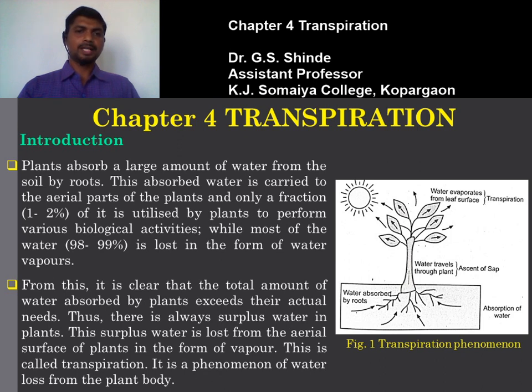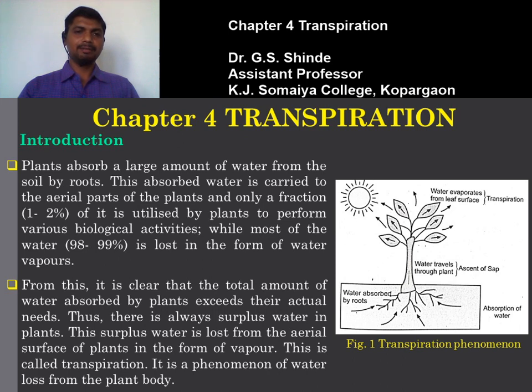Of the amount of water absorbed by the plant, 98 to 99% is lost to the outer atmosphere in the form of water vapors. Only a very small fraction, 1 to 2%, is utilized by the plant to perform its various metabolic activities. From this it is clear that the total amount of water absorbed by the plant exceeds its actual needs.